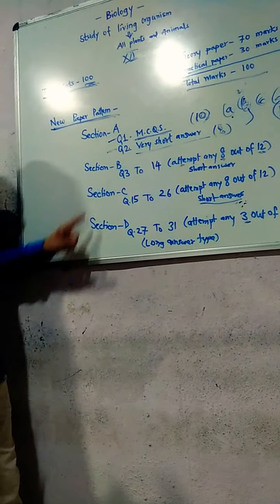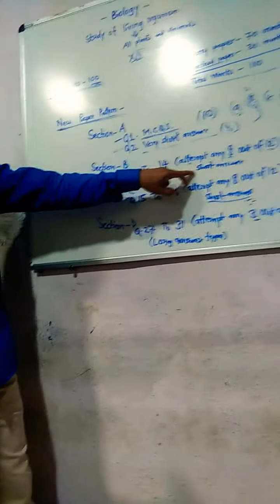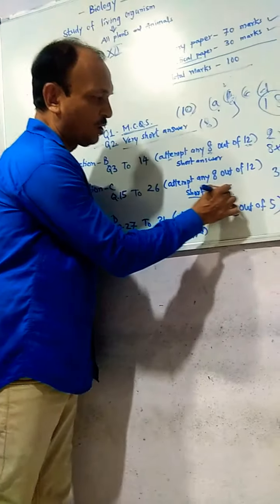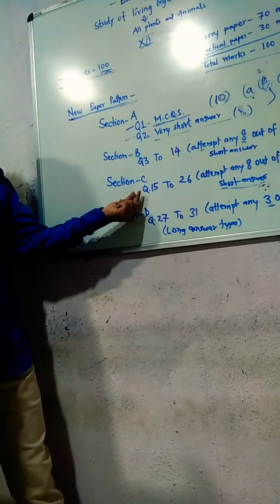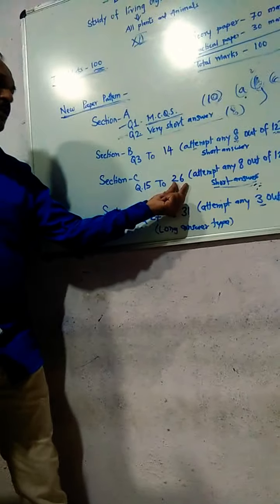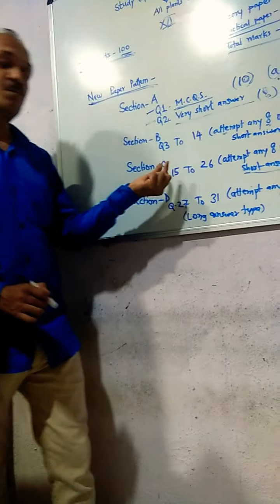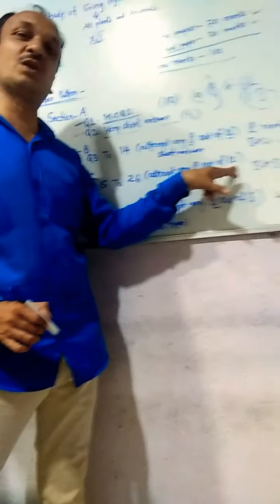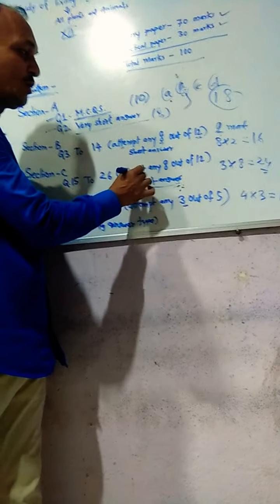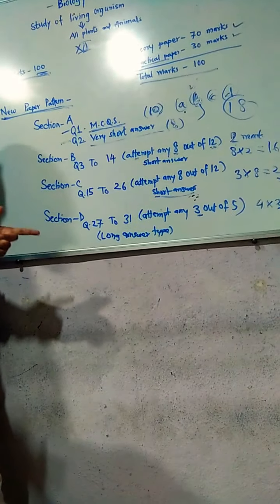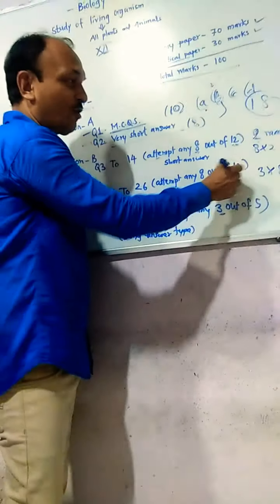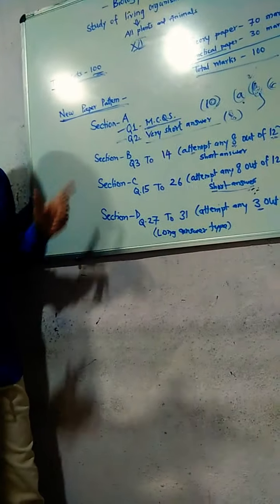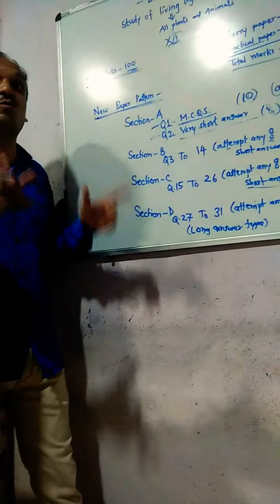Section C is also short answer. From question number 15 to 26, there are 12 questions. It's good news that you don't have to attempt all 12, only 8 questions, the ones whose answers you know better.